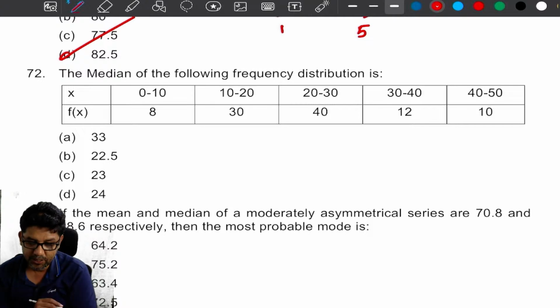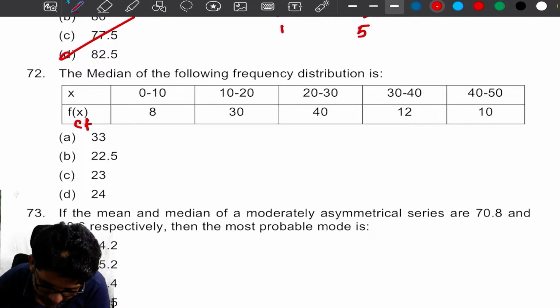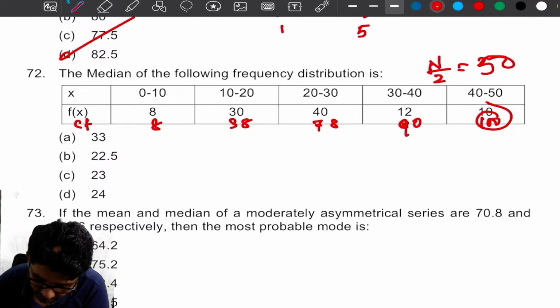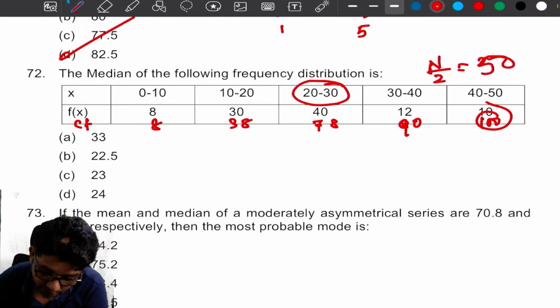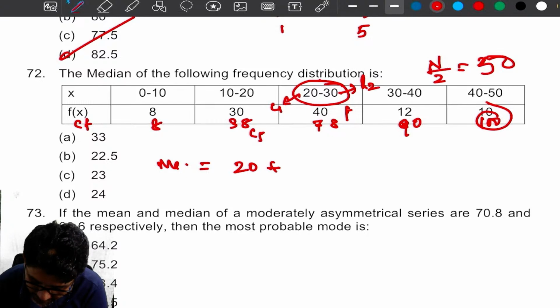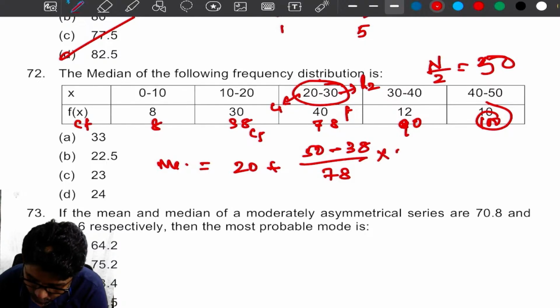Median of the following frequency distribution. First, we need to find the cumulative frequency: 8, 38, 78, 80, 90, 100. So find n by 2 to decide the median class, which is 100 by 2, that is 50. 50 is here, so this is our median class. So median is equal to L1 plus n by 2 minus CF divided by F into L2 minus L1, where this is our L1, this is our L2, this is our F, this is our CF.